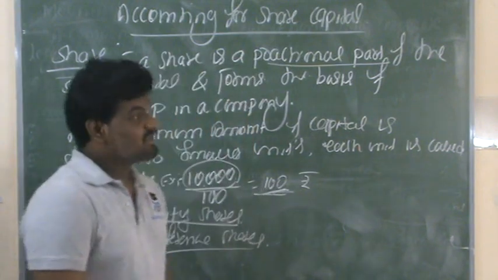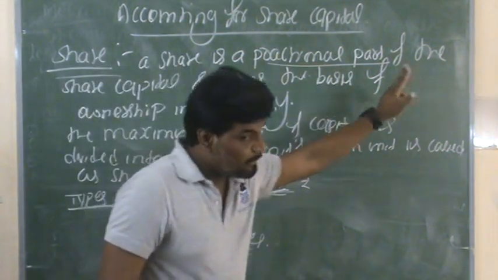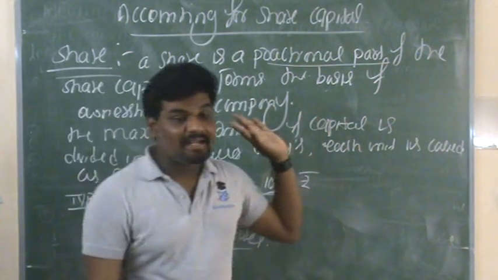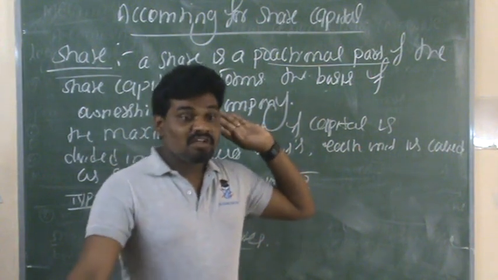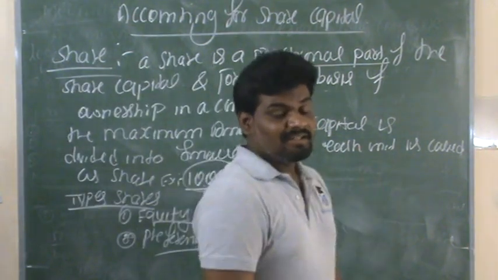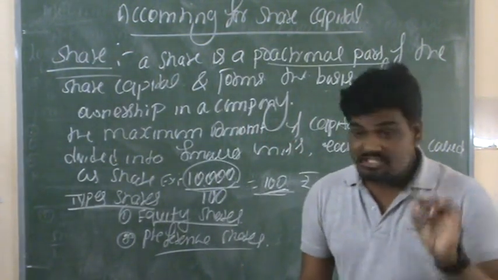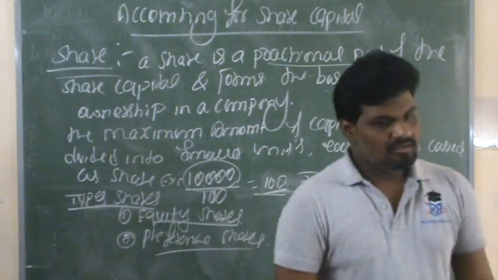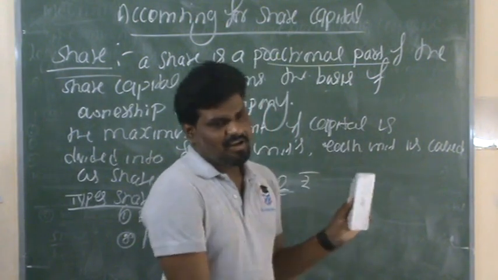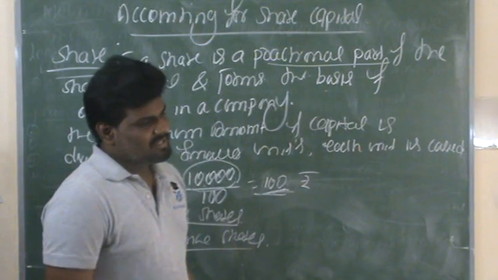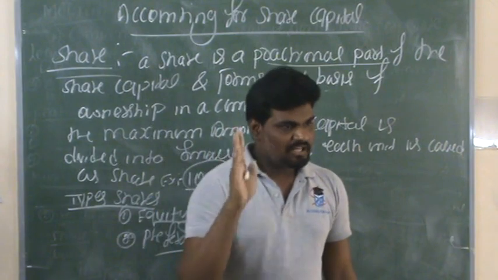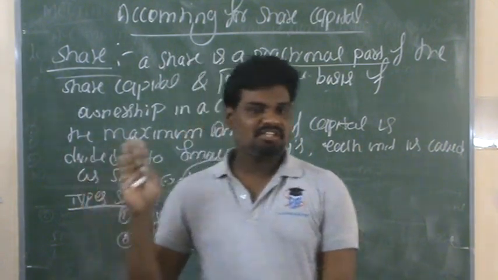Once again, a share is a fractional part of the share capital and forms the basis of ownership in a company. It gives ownership in a company, and the maximum amount of capital is divided into smaller units. Each unit is called a share. The company issues shares on the basis of two types: the first one equity shares and the second one preference shares.